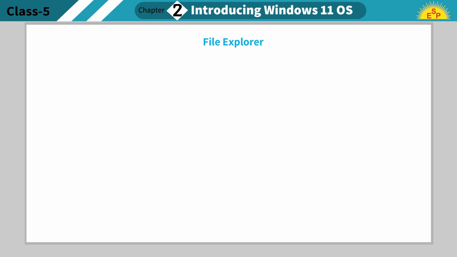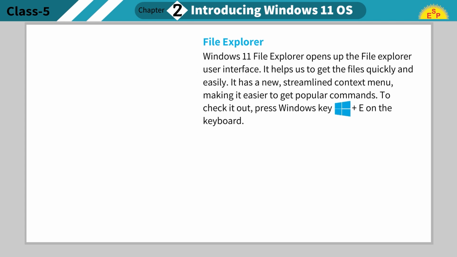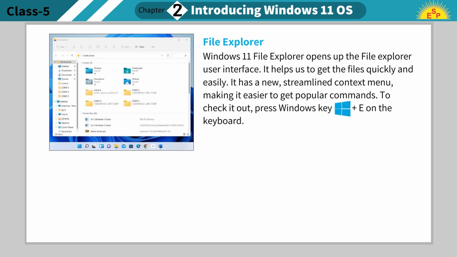File Explorer. Windows 11 File Explorer opens up the File Explorer user interface. It helps us to get the files quickly and easily. It has a new, streamlined context menu, making it easier to get popular commands. To check it out, press Windows key plus C on the keyboard.